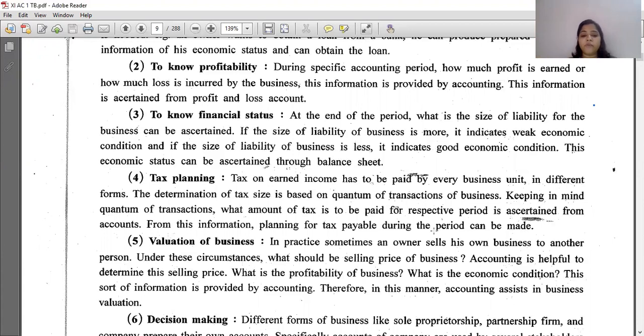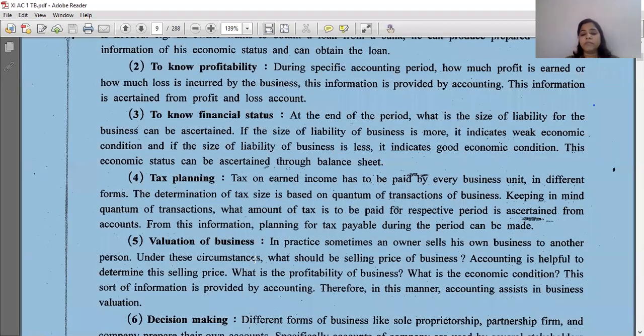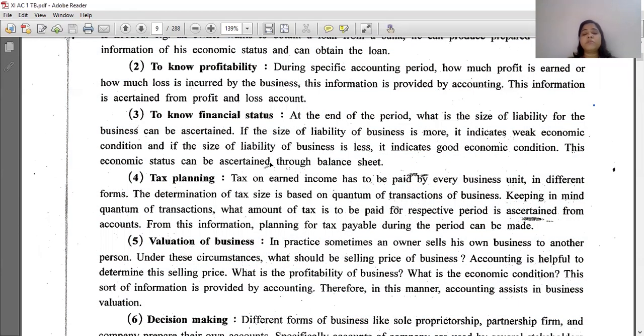So they can plan for the tax by seeing the income or expense of the company. Valuation of business. In practice, sometimes an owner sells his own business to another person. Right? What happens? Take example. If you have heard about Red Bus, what is the story of Red Bus?